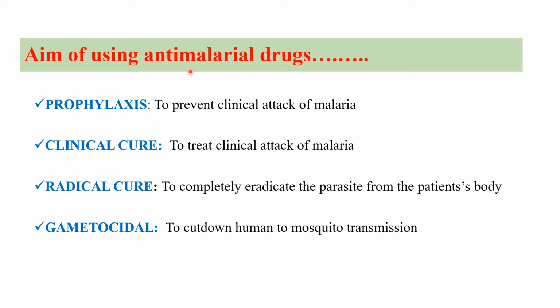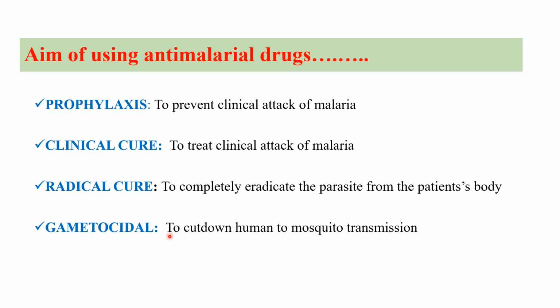So what is the aim of using the antimalarial drugs? The antimalarial drugs are targeted either to prevent the clinical attack of malaria, that is known as antimalarial prophylaxis, or to treat the overt clinical attack of malaria, that is a clinical cure. The third is the complete eradication of the parasite from the person's body, that is the radical cure.